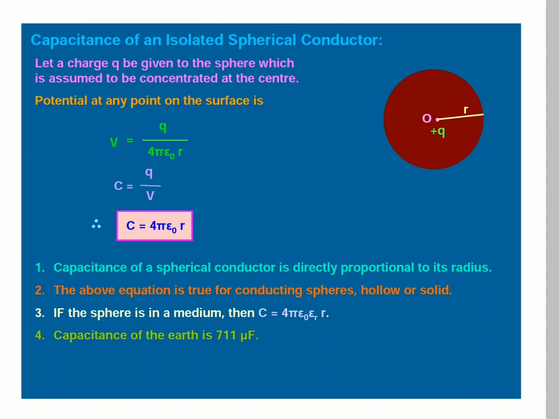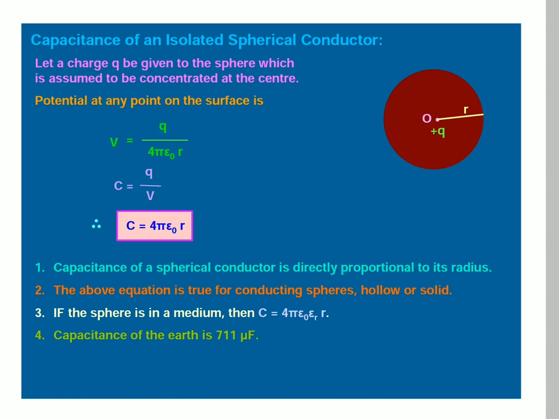Capacitance of an isolated spherical conductor. Here, let a charge Q be given to the sphere which is assumed to be concentrated at the center. So consider the diagram. So inside, plus Q charge is there.